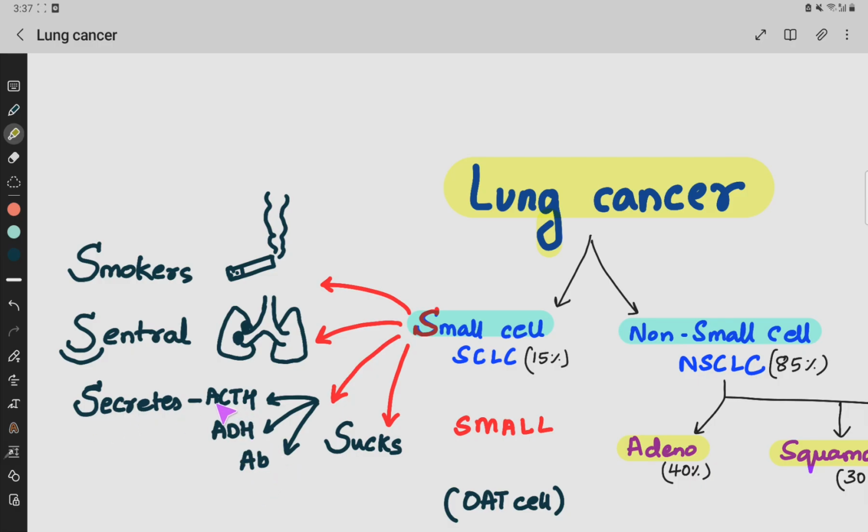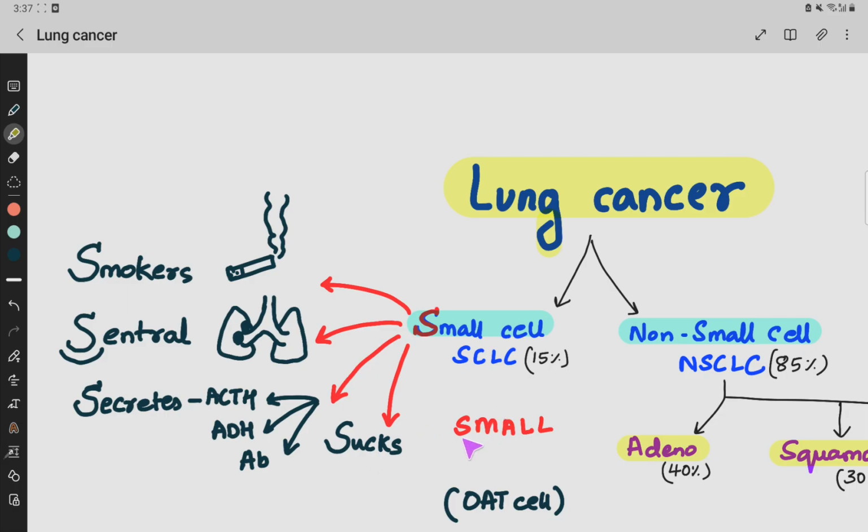So I'll be telling about that. ACTH causes Cushing syndrome, and ADH causes SIADH, and antibodies against presynaptic calcium channels cause Lambert-Eaton myasthenic syndrome. And don't mind the word, but it sucks to be having a small cell compared to the others, because it is very aggressive and presents with early metastasis, so it has poor prognosis.